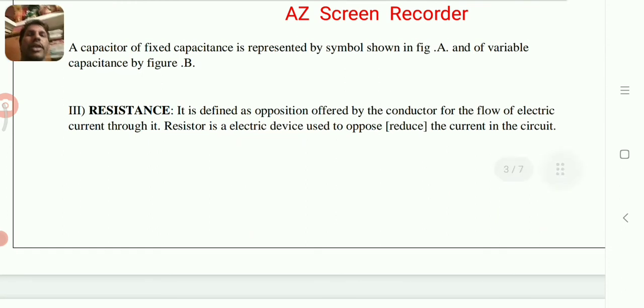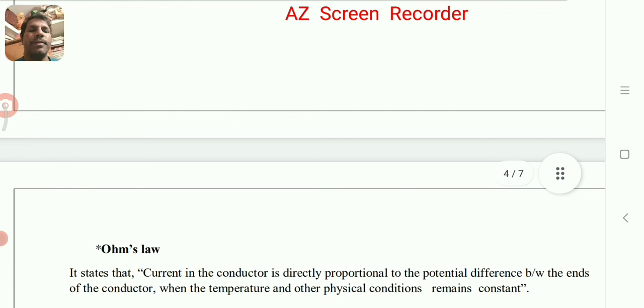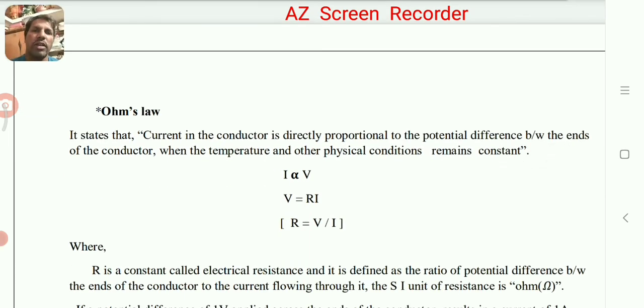Now resistance. Resistance means when current flows in the conductor, the conductor opposes the flow of current. Therefore, the opposition offered by the conductor to the flow of current is called resistance. The SI unit to measure the resistance of a resistor or conductor is Ohm.